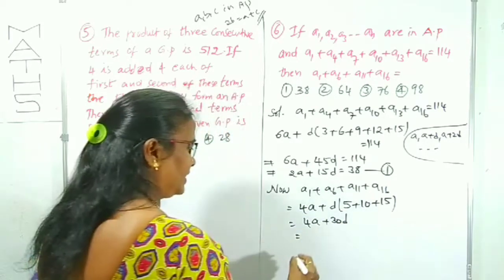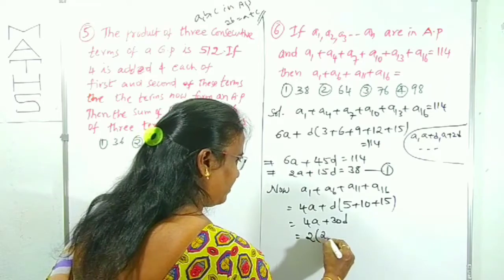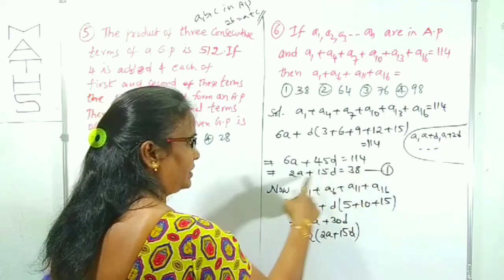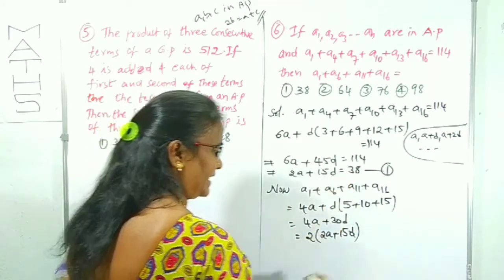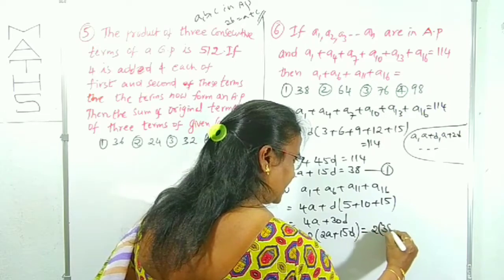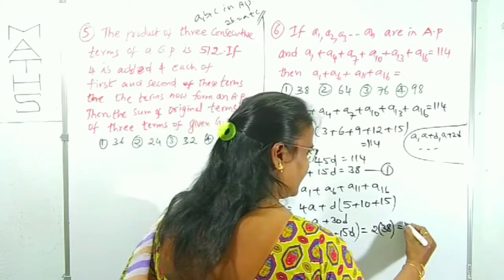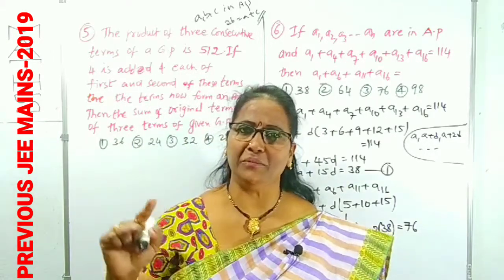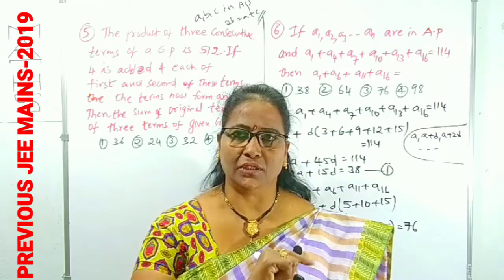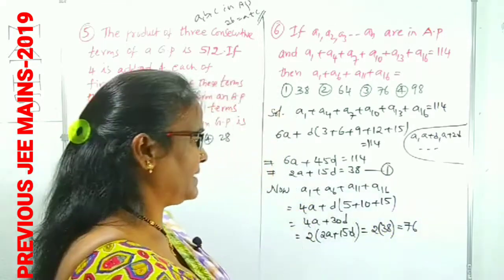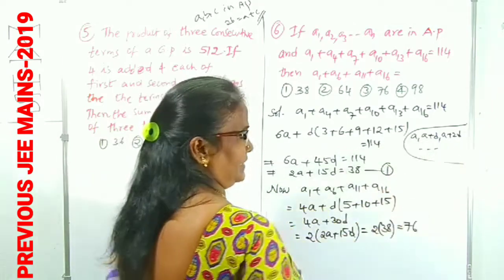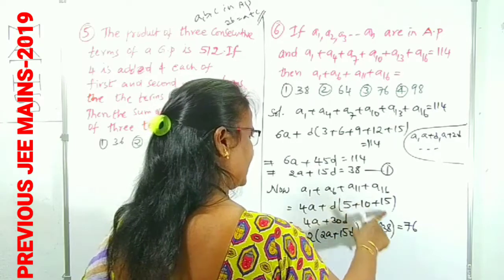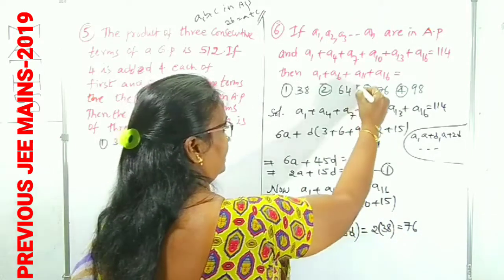From this, taking 2 as common, that is 2 times (2A plus 15D). From the earlier result, 2A plus 15D is how much? 38. That means we want 2 into 38, which is clearly 76. That's it. It's very simple. I am only using the general AP series here. Don't think otherwise, you can just use a general AP series. Now the resultant value of A1 plus A6 plus A11 plus A16 is 76. That is clearly the third option.